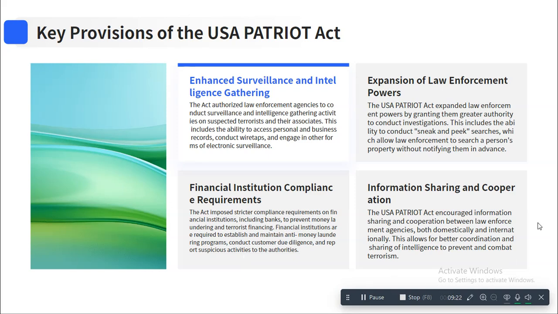Now we had information sharing. So USA Patriot Act encouraged information sharing between law agencies, both domestic and international. So all the law agencies across the world could share information on potential criminals or potential fraud. So this helped in increasing the network.